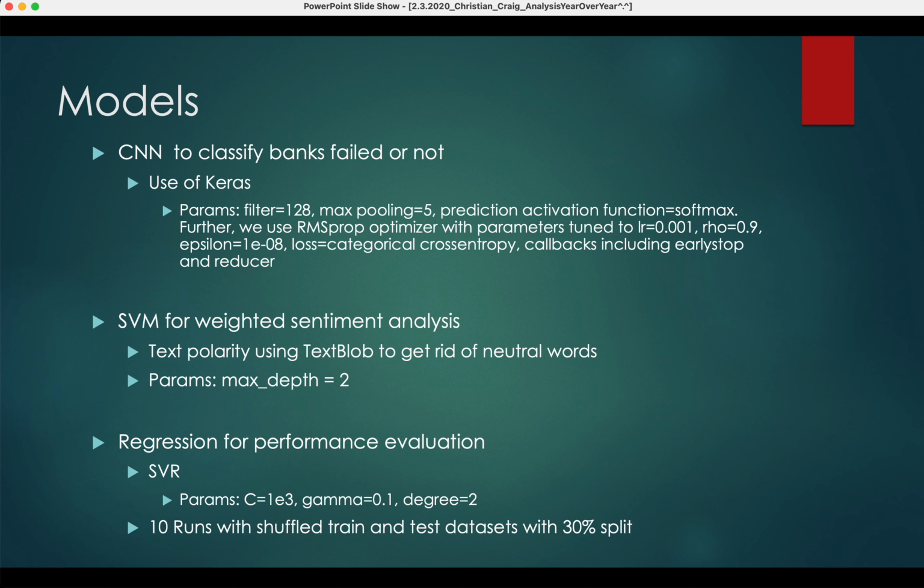And then also to look at the ROA and other financial variables, they used linear regression and support vector regression, and they showed their parameters for support vector regression. They did 10 runs with a shuffled train and test set at a 30% split.